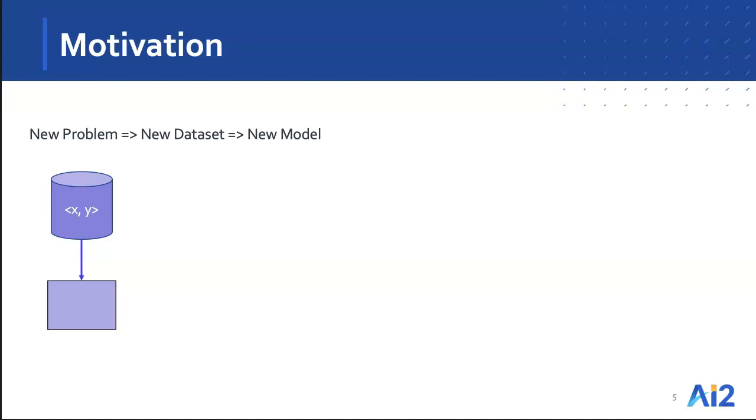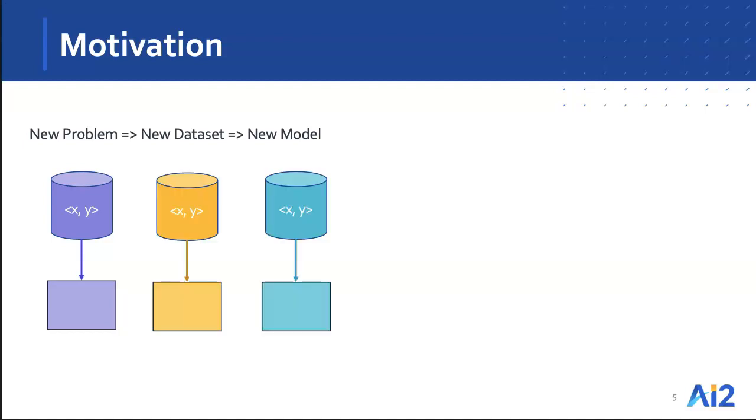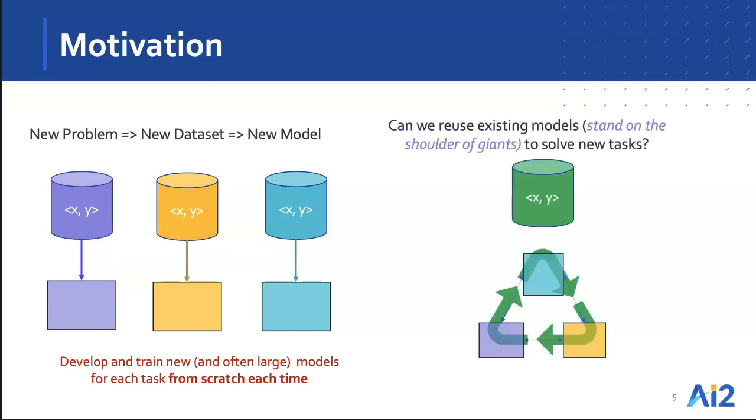You identify a new unsolved problem, build a dataset for it, and then develop and train novel models to solve these problems, and repeat this process over and over. Unfortunately, this also means that we need to train these new and often very large models for each task from scratch each time. And so the question we ask in this work is, can we instead reuse existing models, that is, stand on the shoulders of these giants to solve these new complex tasks?